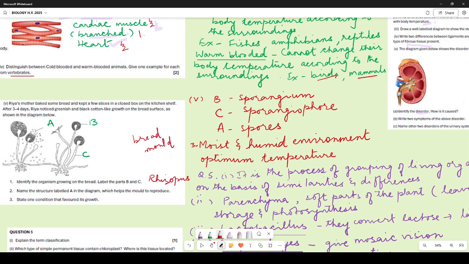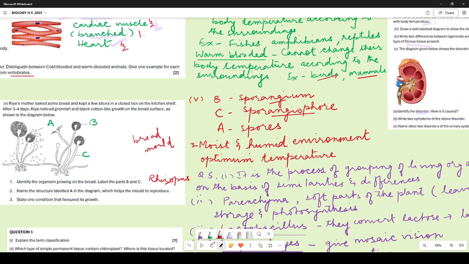Parts B and C. So B is the sporangium and C is the sporangiophore. This long filament on which this sporangium is present, and A is marked as spores, which helps the molds to reproduce, right? So state 1 condition that favors its growth.